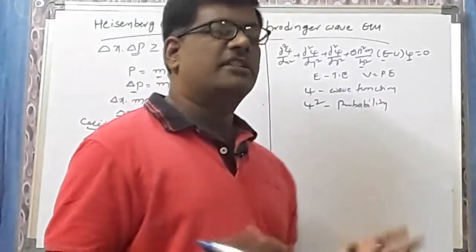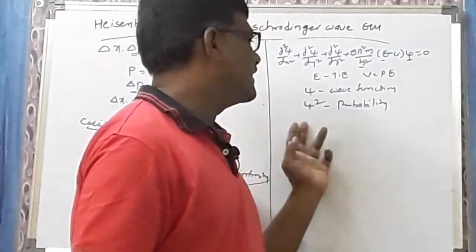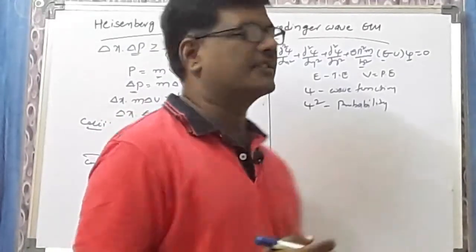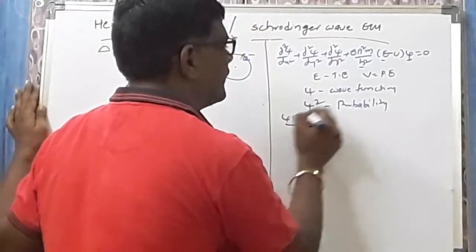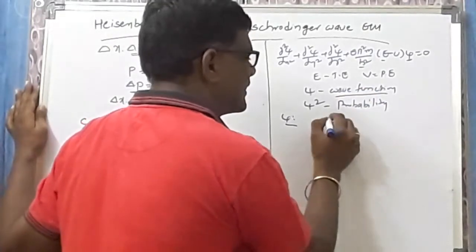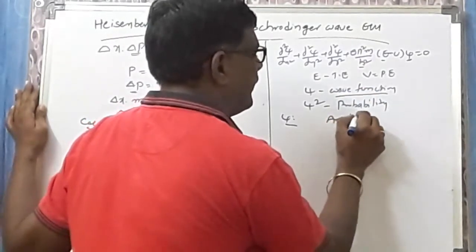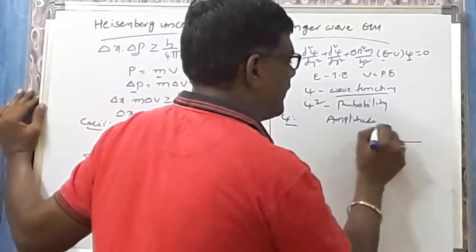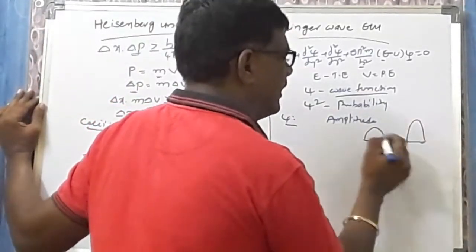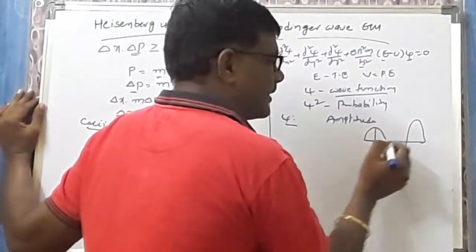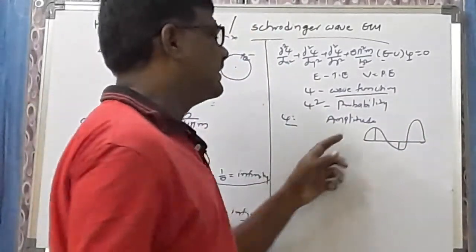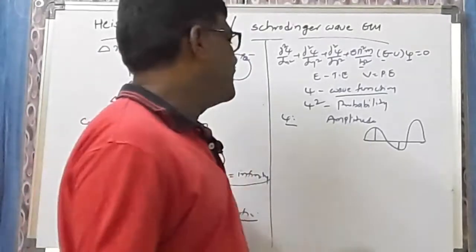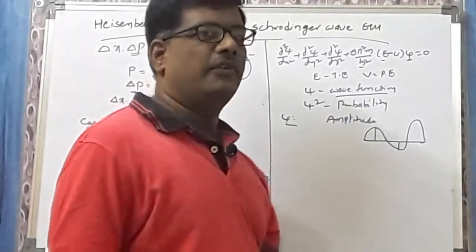In this entire Schrodinger equation, psi and psi square are very, very important. What is psi? Wave function. What is the importance of the wave function? What is psi square? What is the importance of psi square? Let us take psi, which is called the wave function, which measures the amplitude of the wave. Whenever the electron propagates in the form of wave nature like this, the height of the crest and the depth of the trough is called the amplitude. So it can be measured by psi, which is called the wave function.